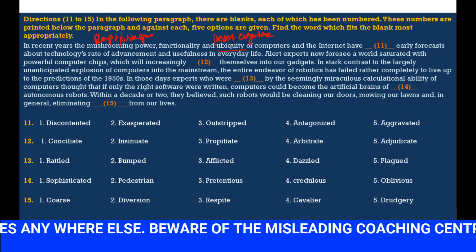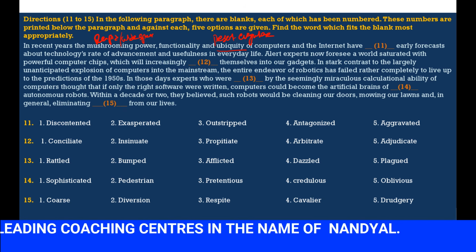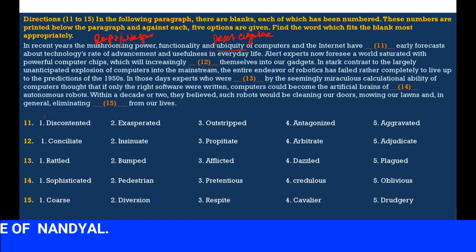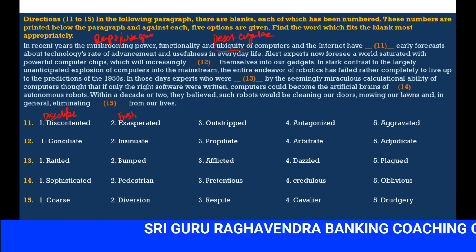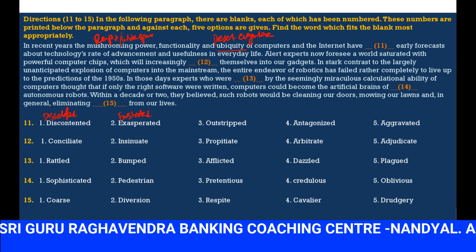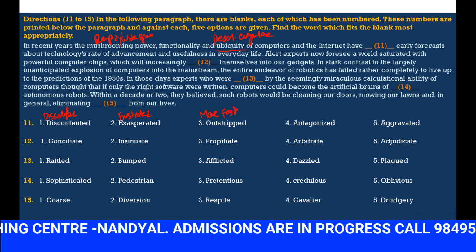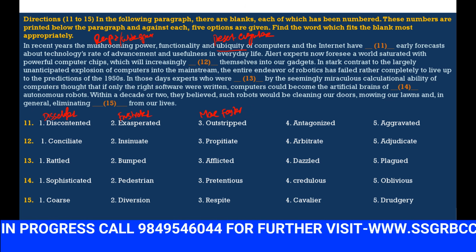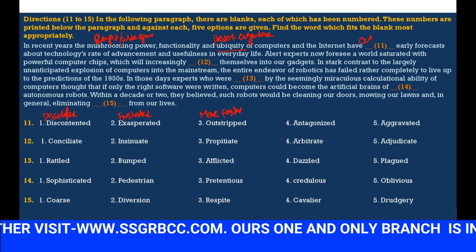And the internet have dashed early forecast. So here we should use which word in the place of the first blank? Discontented means dissatisfied. Not correct. Exasperated means frustrated. So there is nothing to get frustrated. Not correct. Outstripped means move faster. So computers nowadays have become the need of importance in each and every field. So the use of computers has been a faster approach. So we should use which word?